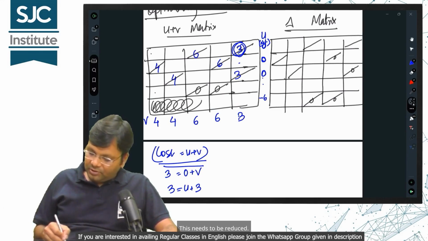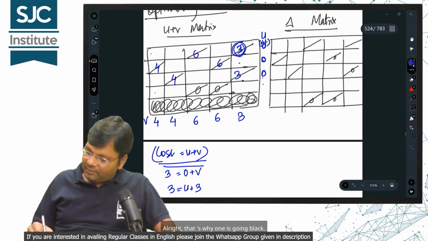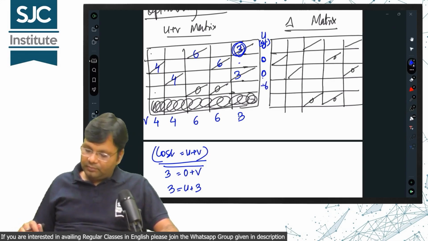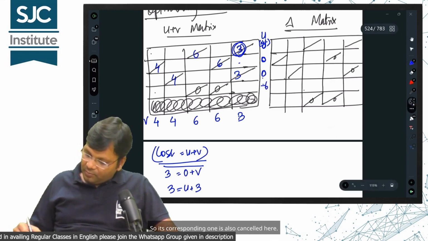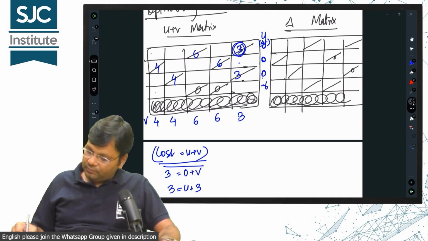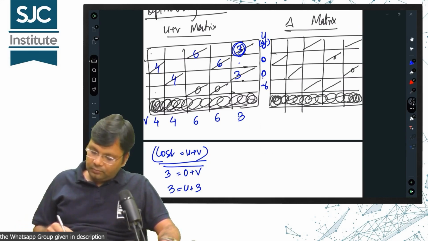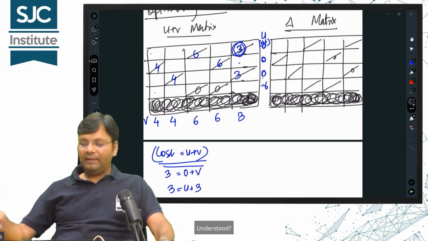This needs to be reduced. Alright, that's why 1 is going black. There are 4, but actually 5, right? So its corresponding 1 is also cancelled here. Understood?